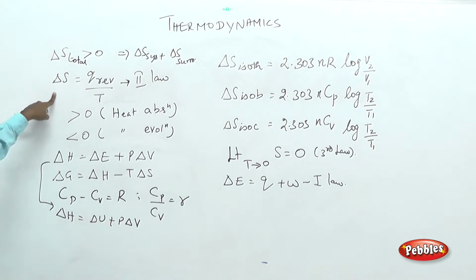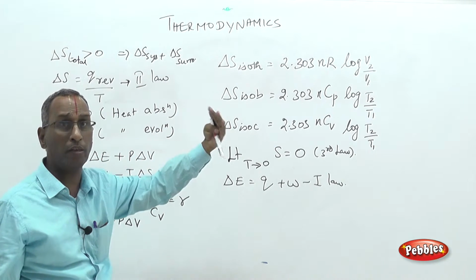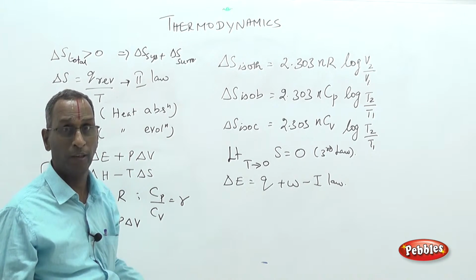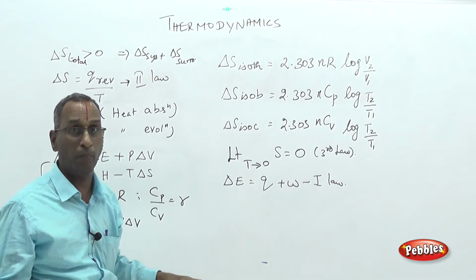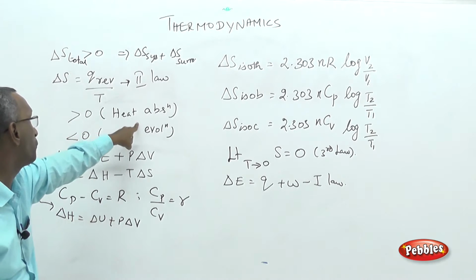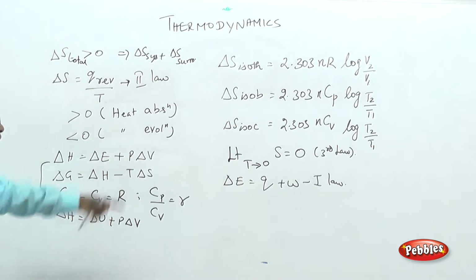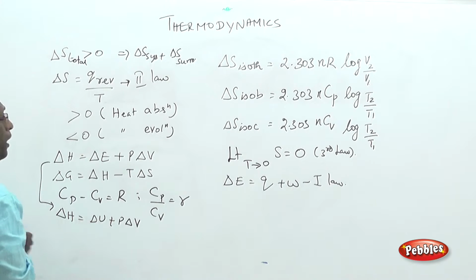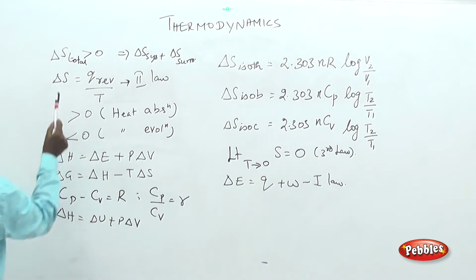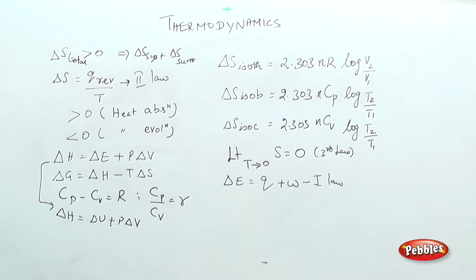So, this delta S is greater than 0. Change in entropy higher than 0 means the system is in a higher or disordered state. A higher disordered state is possible only if it is energetic. Whenever we are energetic, we will not be disciplined. So, that is to be noted. Heat is absorbed by the system. Delta S less than 0 means heat is evolved by the system. So, delta S greater than 0 is associated with heat absorption, and delta S negative is associated with heat evolution.